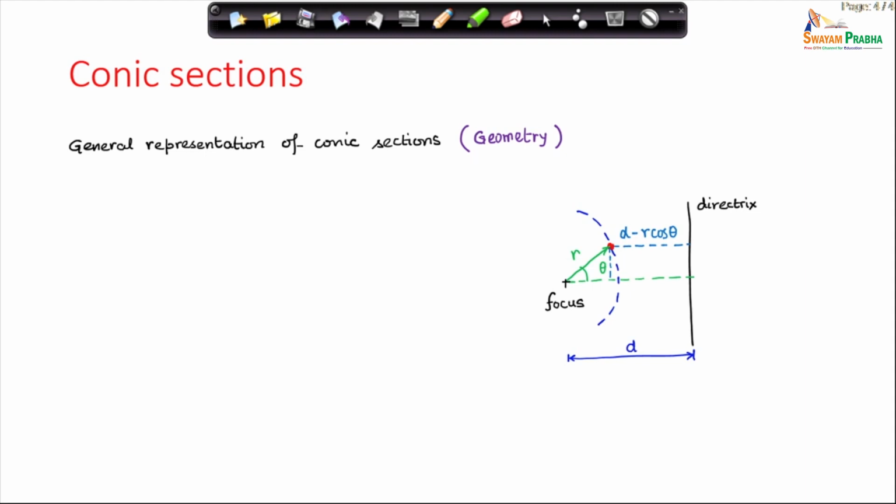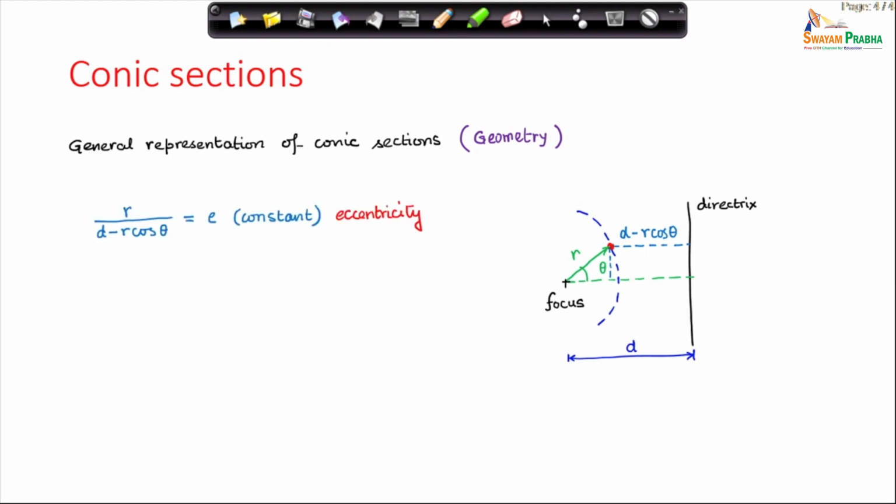That fixed line is called the directrix, shown here in the figure, and that fixed point is called the focus, also shown here. The radial coordinate is r, and the distance of this point, the red dot, from the line is d minus r cosine theta, where theta is marked. We are using polar coordinates: r is the radial coordinate and theta is the angular coordinate.